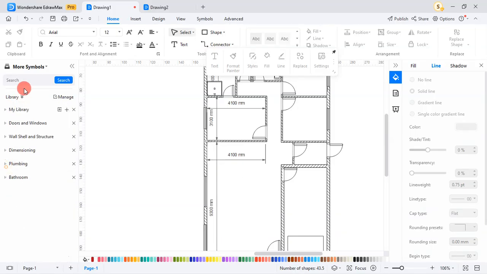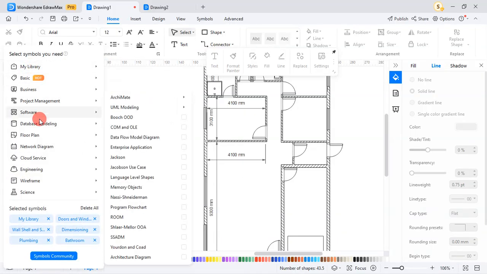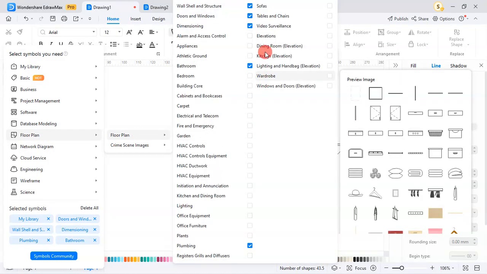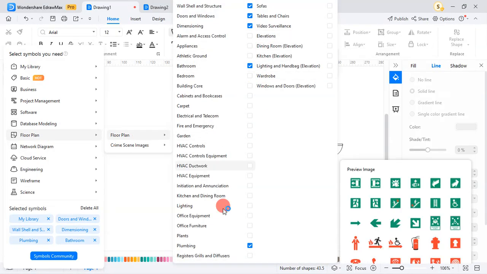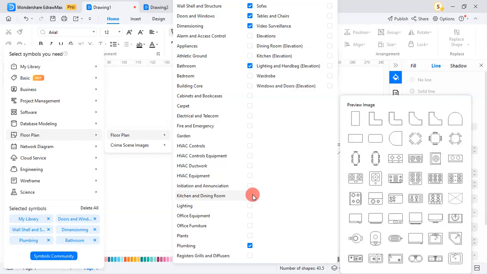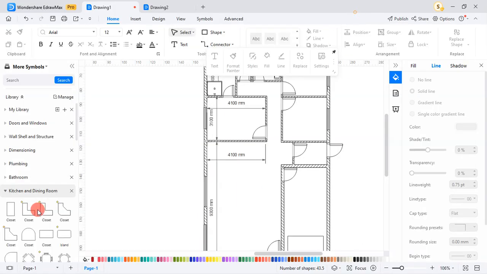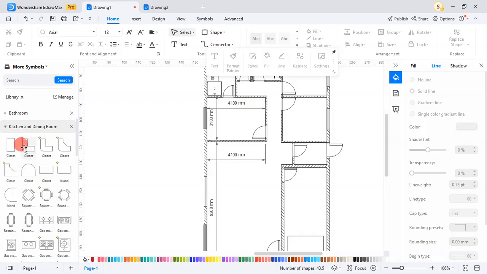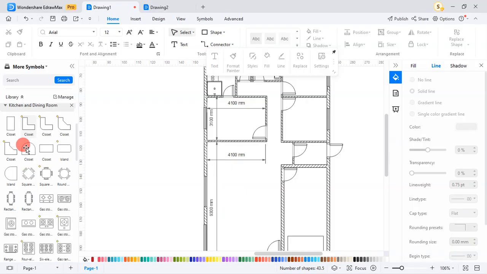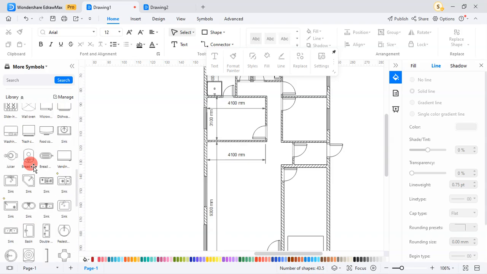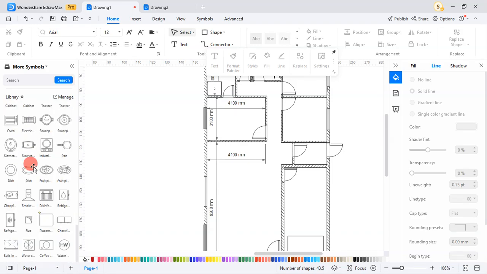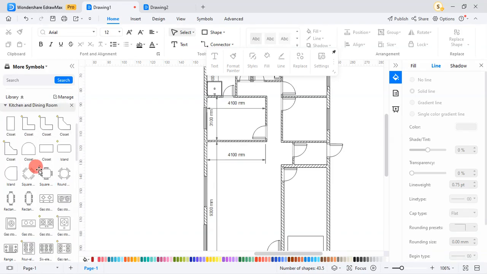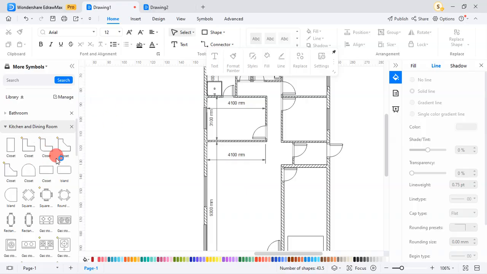So we'll go to symbol. You have to activate the kitchen, make elevation. Kitchen and dining room. Okay, so check it. Then it shows up here. So what I'm looking for is actually an L cabinet, not a closet though. Okay, but then who cares? Create it. So I move this one here.